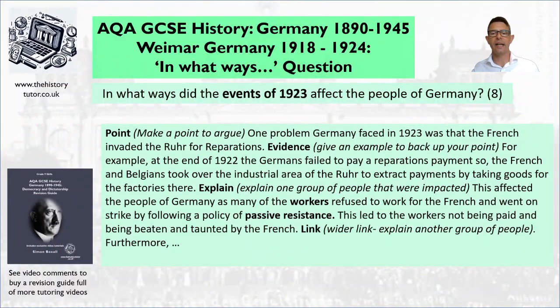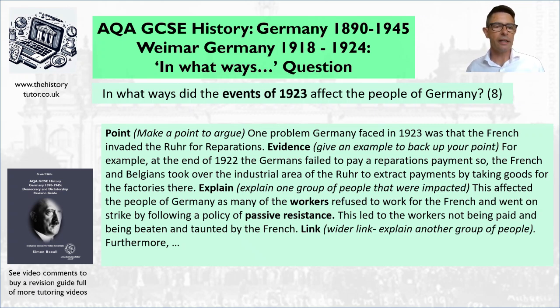So what I've said is then, this affected the people of Germany as many of the workers refused to work for the French and went on strike by following a policy of passive resistance. This led to the workers not being paid, being beaten and taunted by the French. All right, so I've got a bit of detail about an impact on some people in Germany. You can't deny that I've explained some impact on some people in Germany. I should be getting marks for that.